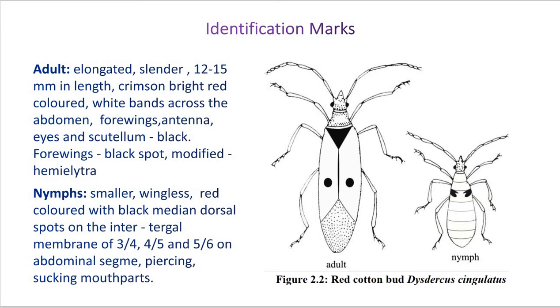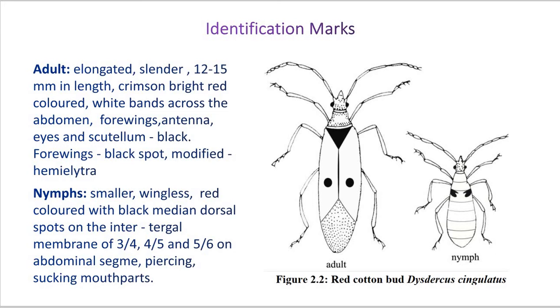Now this is about the adult insect. Now the nymph is the miniature copy, which is similar to that of the adult in appearance. Here you can see the nymphs, they are smaller, wingless and look like a miniature of the adult. They are also red colored with black median dorsal spots on the intertergal membrane of the 3 to 4 segment, 4 to 5 segment and 5 to 6 segment on the abdomen.